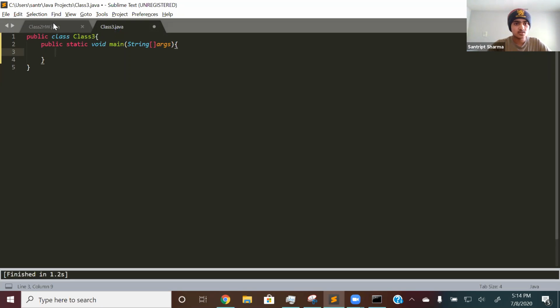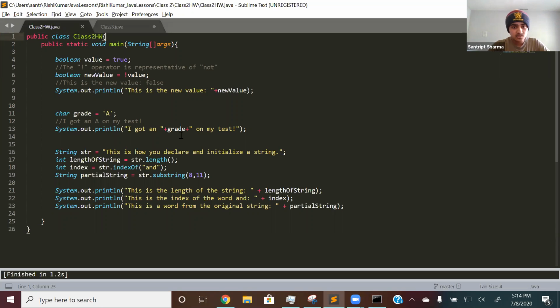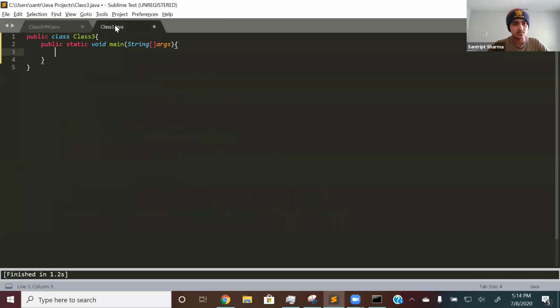So let me show you an example from the homework that I just reviewed. Right here, lengthOfString. You notice there's a capitalized letter, and it shows a clear relationship because the variable is literally the length of the string. Same thing for partialString. It's pretty self-explanatory, so I'm not going to spend that much time.